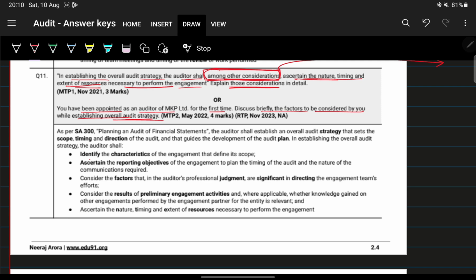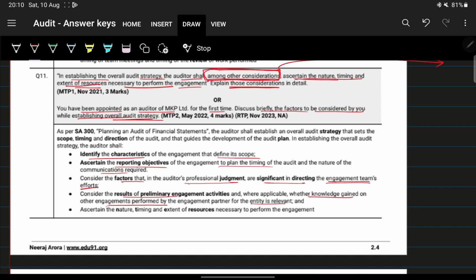Identify the characteristics and define its scope, ascertain the reporting objectives to plan the timing of audit and nature of communications, and consider the factors where professional judgment and significant directing is required in the engagement team efforts. And consider results of the preliminary engagement activities, whether knowledge gained on other engagements performed by the engagement partner is relevant or not.